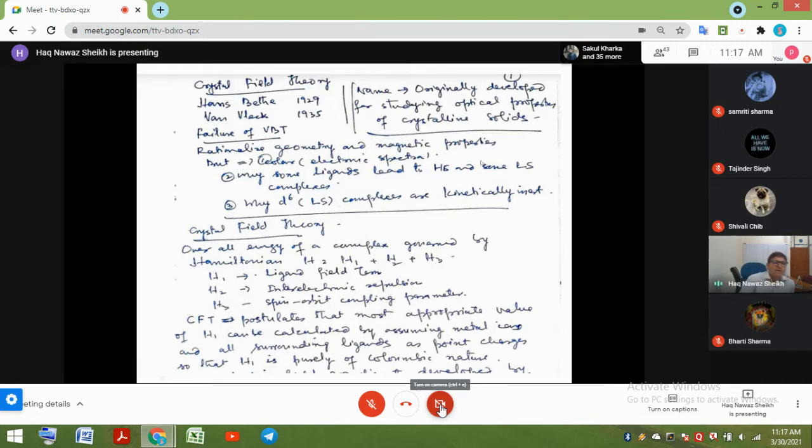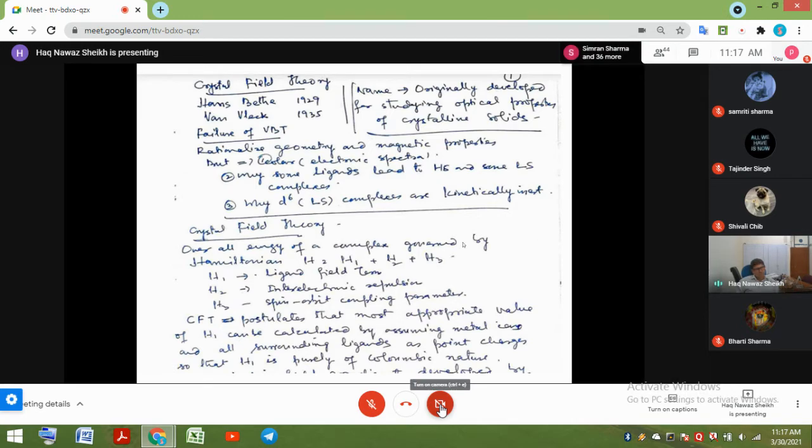So let's come to the crystal field theory. This is the basic fundamental cornerstone of the theory, that the overall energy of a coordination complex is governed by the Hamiltonian. Hamiltonian is an energy operator. You must have read in this semester itself in quantum mechanics the importance of Hamiltonian, that when it is multiplied with any wave function, it generates energy values.